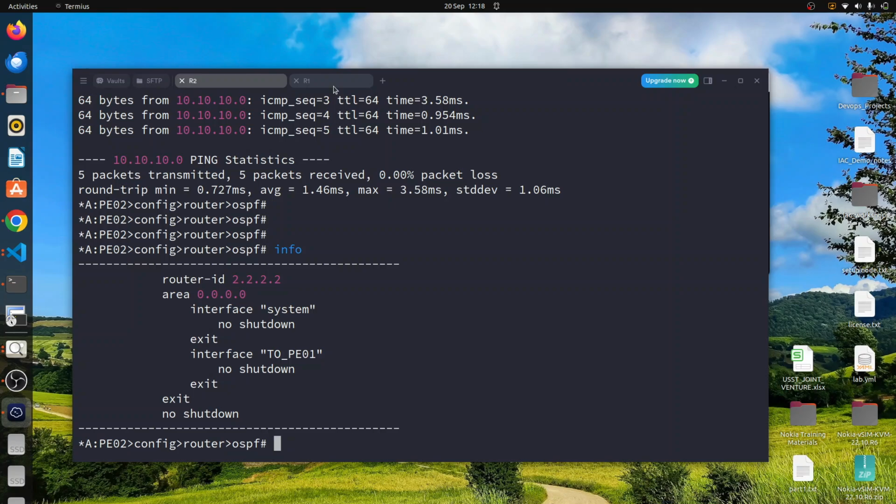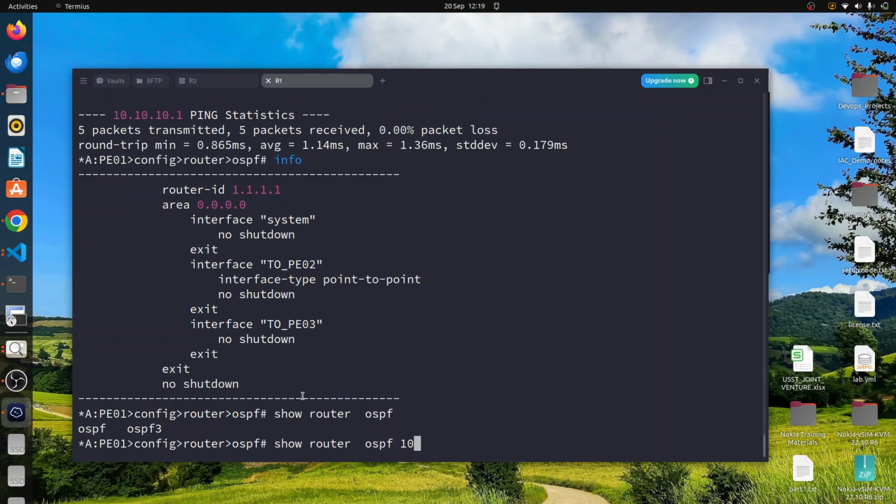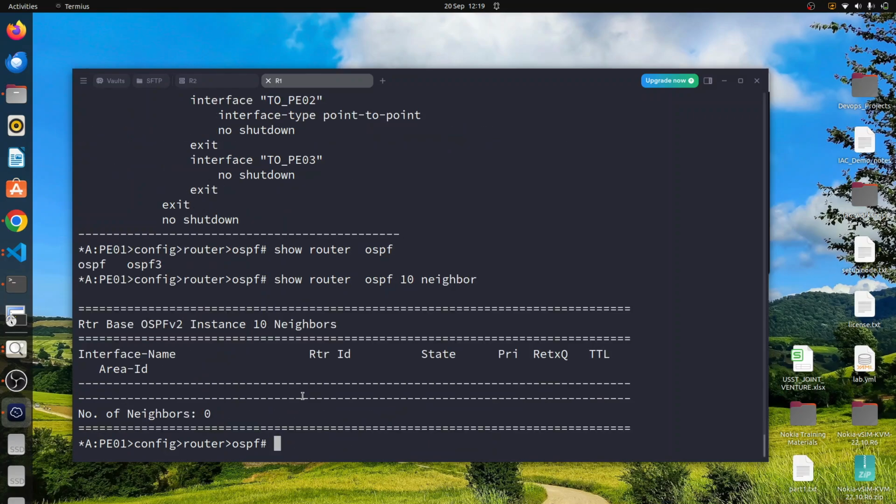On router 1, we also check the configuration info. We've configured the router ID okay. The area is set to 0. We have activated our interfaces in OSPF, interface system and interface to P2, and OSPF is enabled. But when we run show router OSPF 10 neighbor, we don't have any neighbor relationship established between R1 and R2. So what could be causing the adjacency to fail to establish?